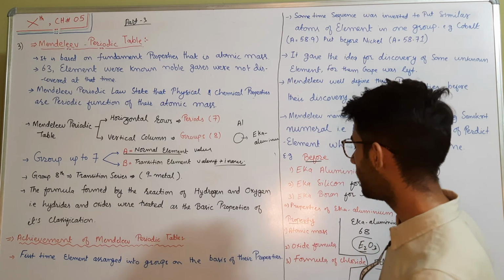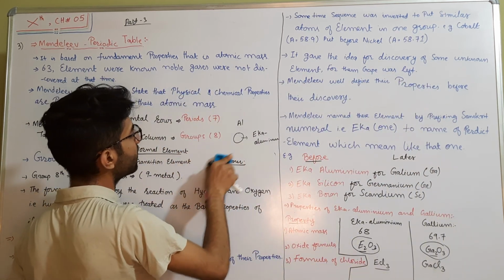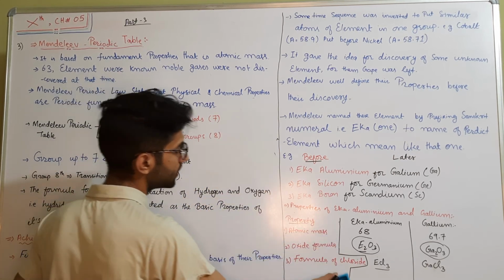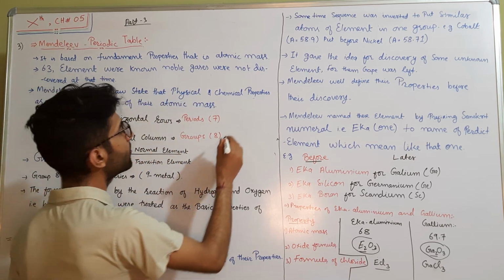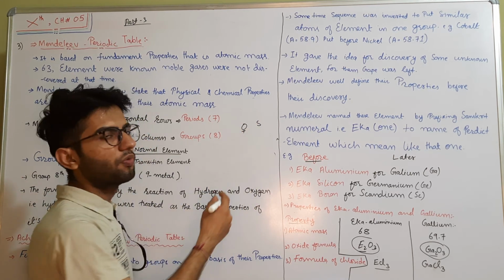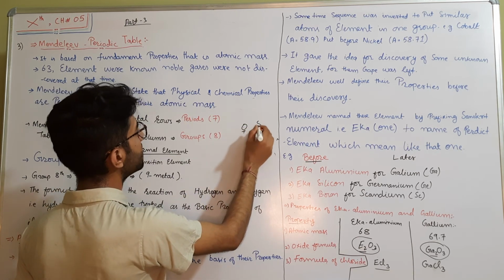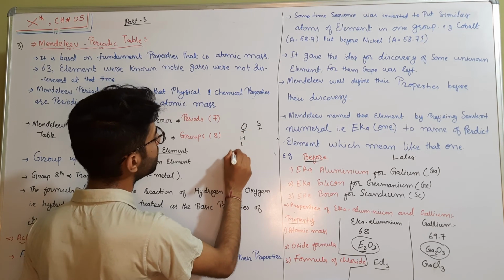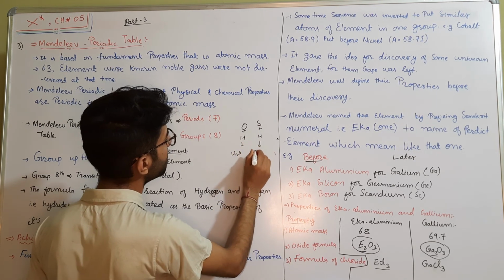I want to explain that idea with one example. Suppose we have two atoms, one is oxygen and another is sulfur, and we have to put them into the same group or different groups. What should we do? What did Mendeleev do? He reacted both oxygen and sulfur with hydrogen. As oxygen reacts with hydrogen, it forms H2O, and as sulfur reacts with hydrogen, it forms H2S.